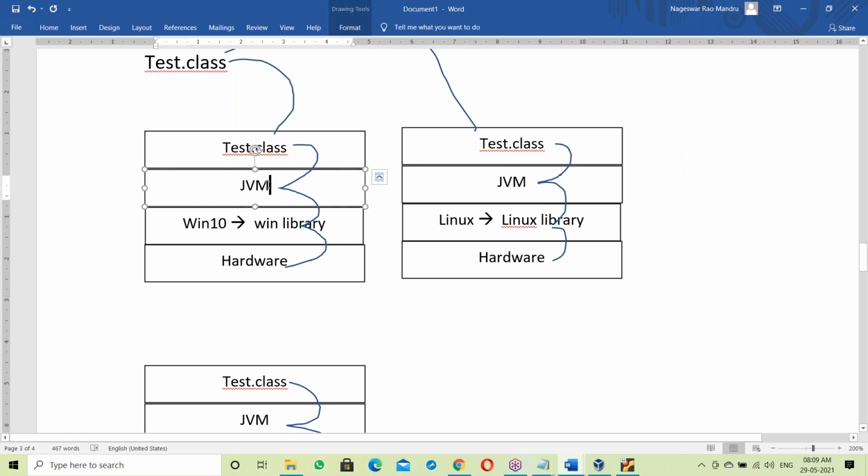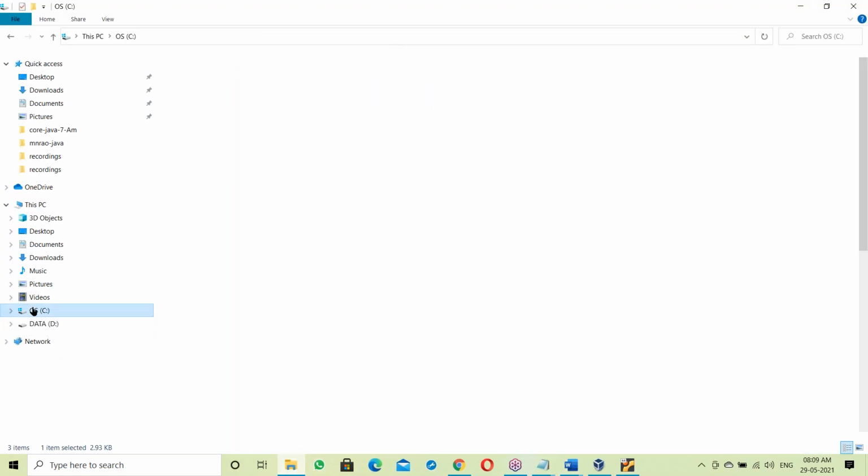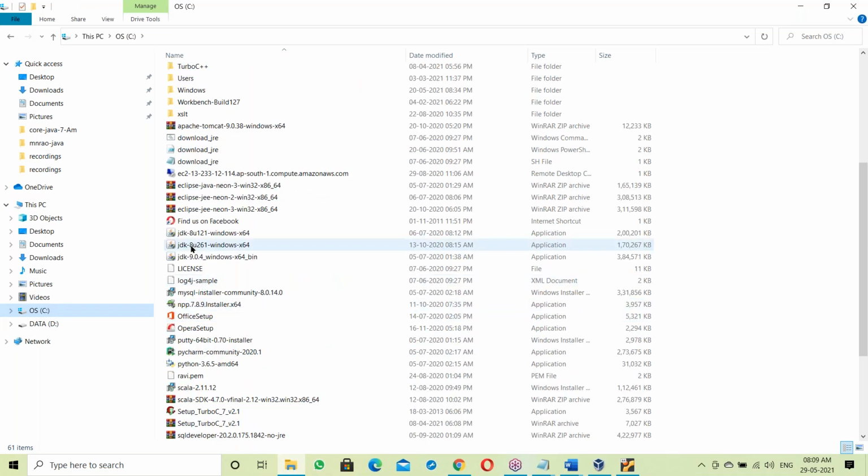So when installing JDK for Windows OS, you have to download JDK for Windows OS, for example JDK 8 or JDK 9 for Windows 64-bit.